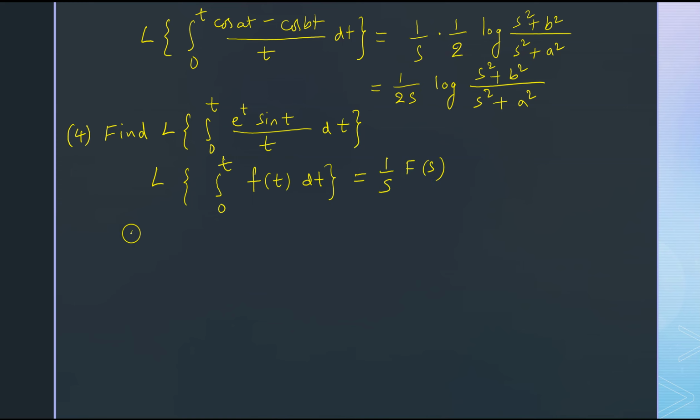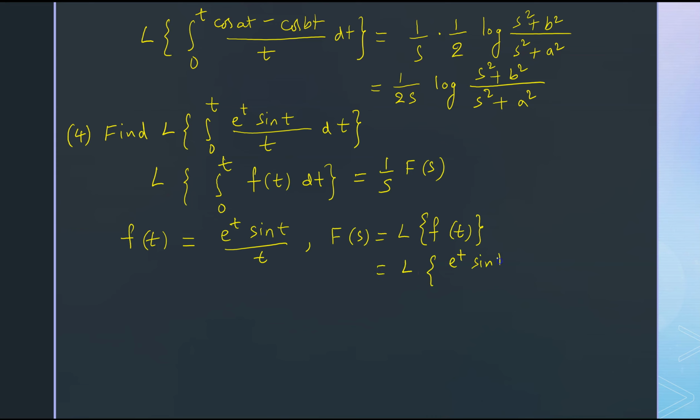Now if you compare these two, you find f of t is equal to e power t sin t upon t. Now f of s is nothing but the Laplace transform of f of t. So here it is equal to the Laplace transform of e power t sin t upon t.